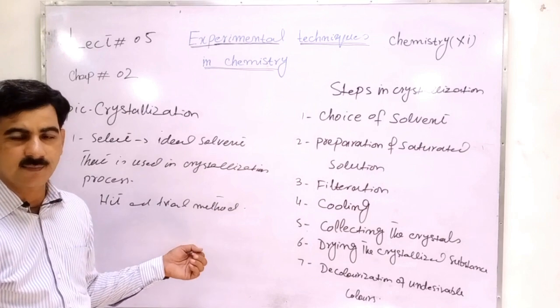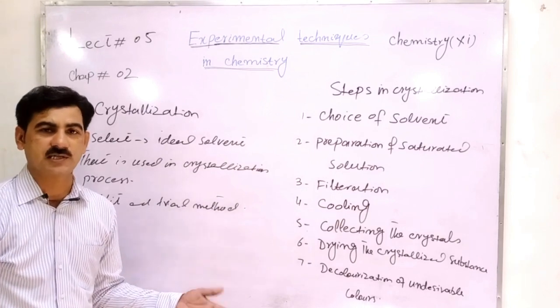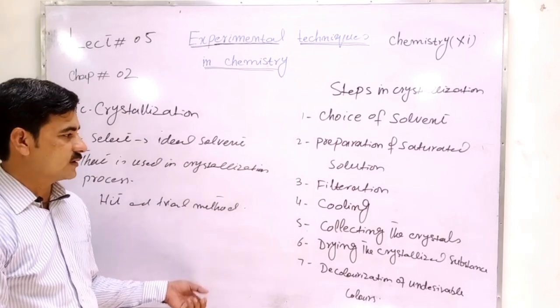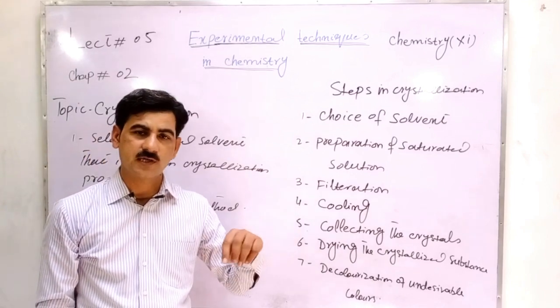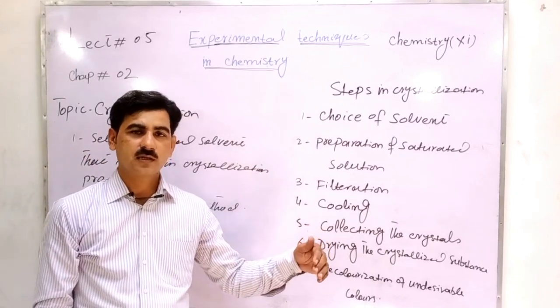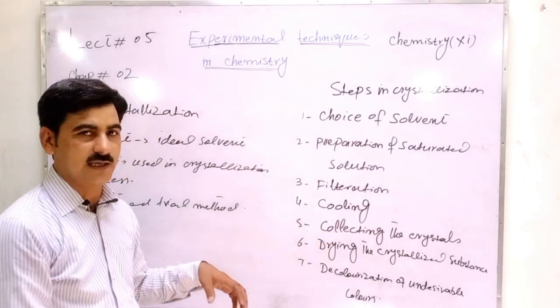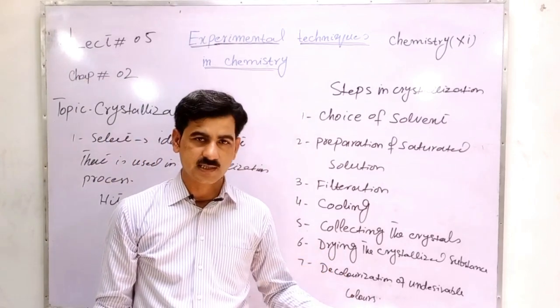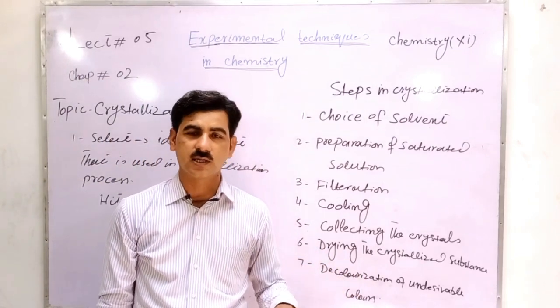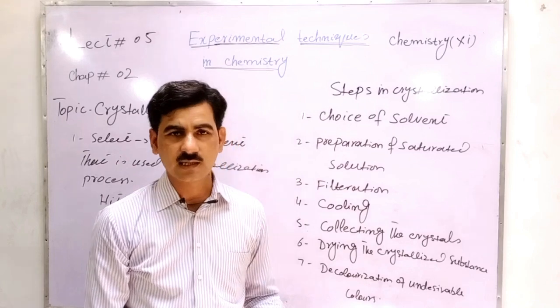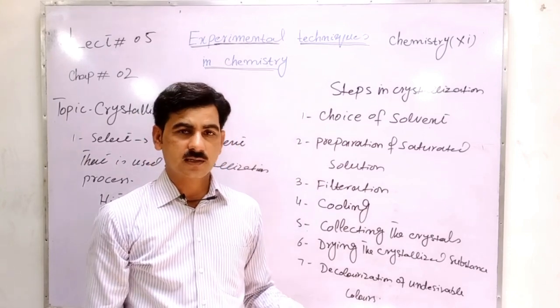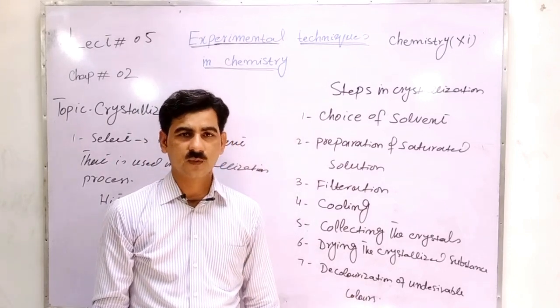In this method, a number of solvents are tried, and the solute is dissolved in different solvents. Suppose the solute is dissolved in water, or in an organic solvent like acetone, ether, or benzene, or a different solvent may also be used.